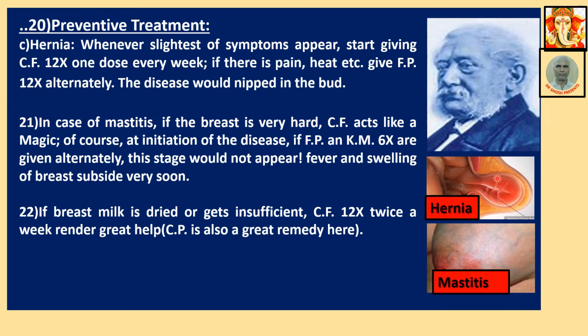Two images have been given. One is an image of hernia. Hernia means protrusion of some abdominal content through the abdominal wall foramen into the space between the skin and the abdominal wall. This is called hernia, and this is mastitis, that is, inflammation of the female breast.